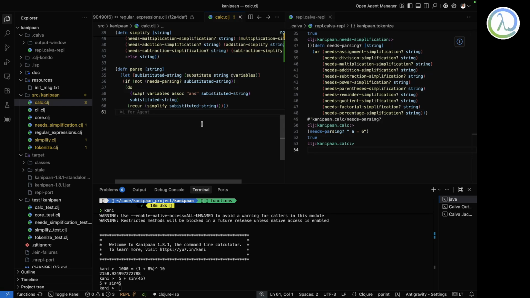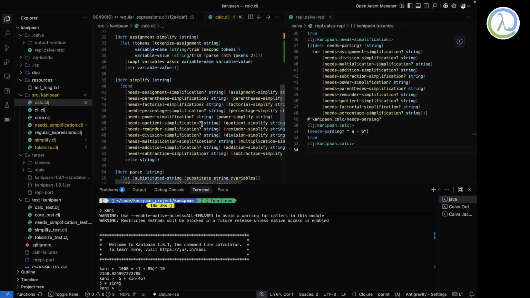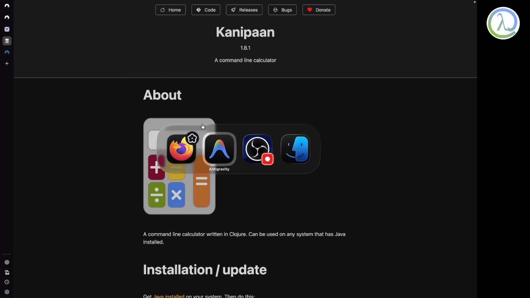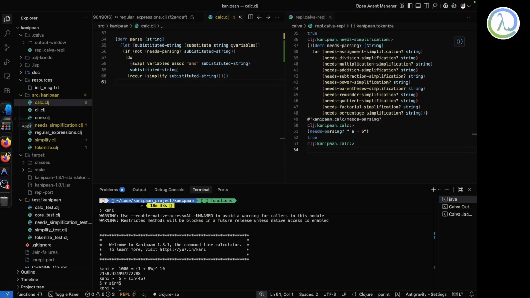Where stock traders can write a simple programming language and some bots will follow that and trade for them. So that is going on. But this thing was started as a teaching project so that I can teach beginner Clojure people about Clojure. And I think teaching in Clojure is very important.